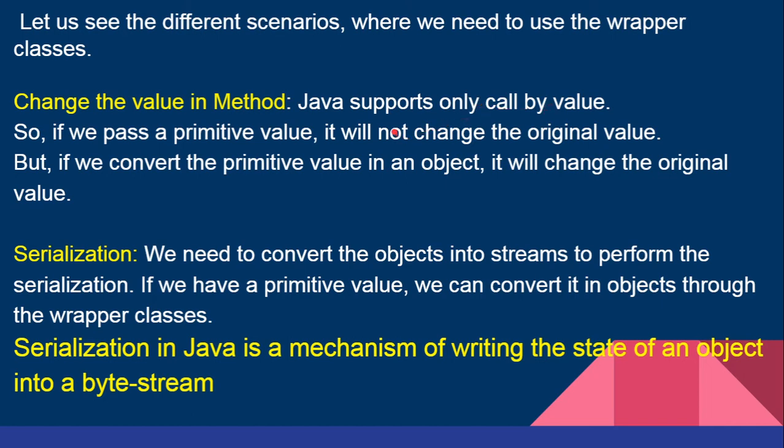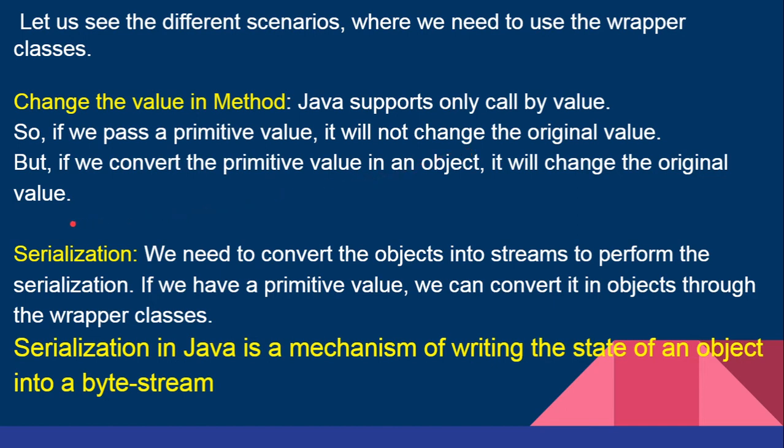But since Java supports only call by value, if you pass a primitive value, it will not change the original value. And if you want to change the original value, you have to convert the primitive value into an object. So that is one situation where we have to convert the primitive value into an object using the auto boxing technique, that is, the wrapper classes.